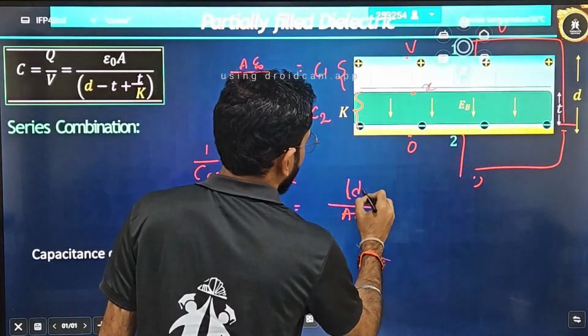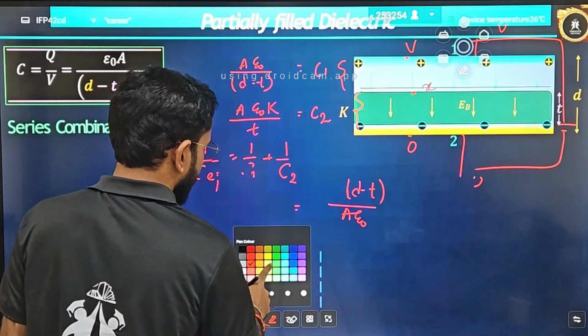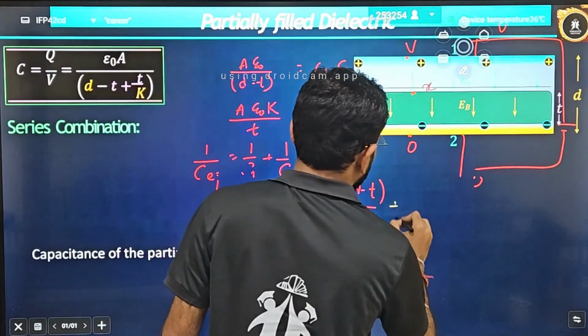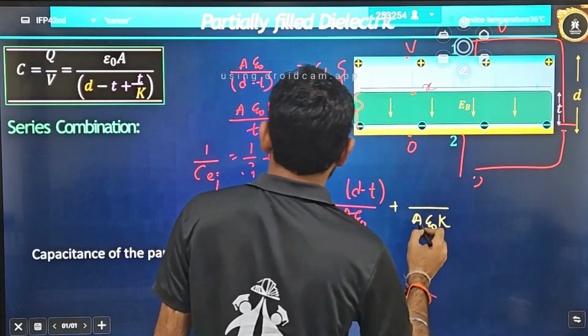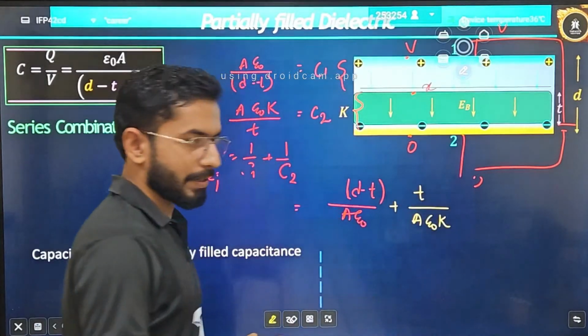1 by C1 is equal to D minus T over A epsilon naught. In the numerator it will be D minus T. Correct? Plus 1 by C2. 1 by C2, how much will you write? It is A epsilon naught multiplied by K, and in the numerator it will be the thickness T.